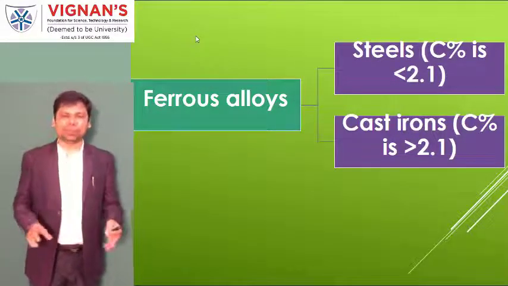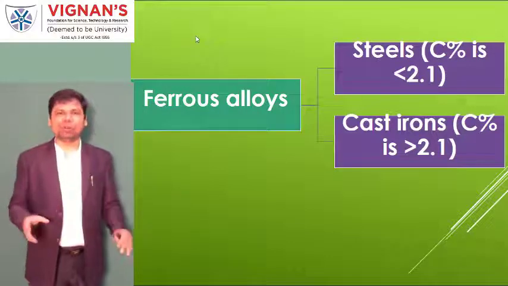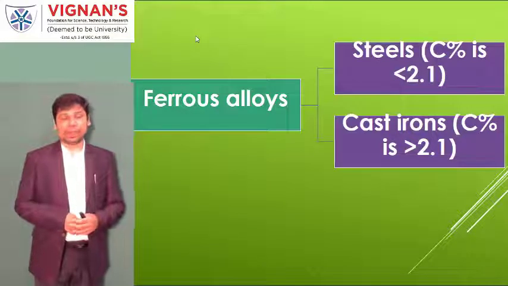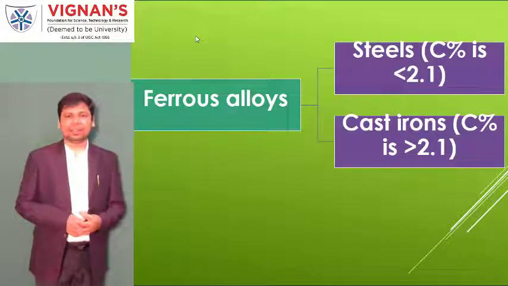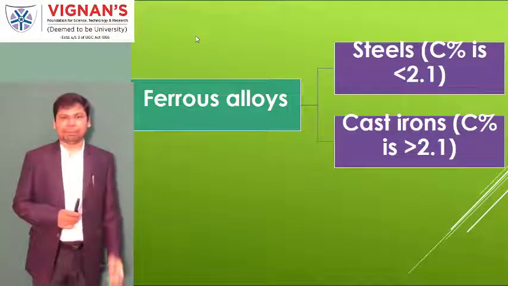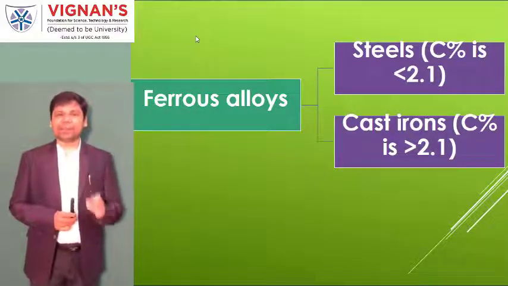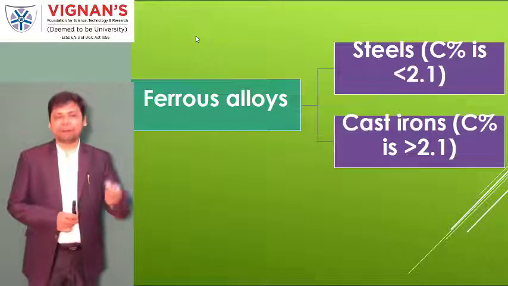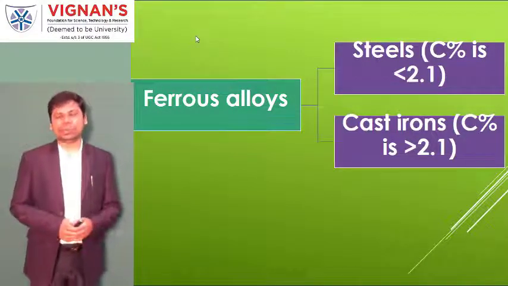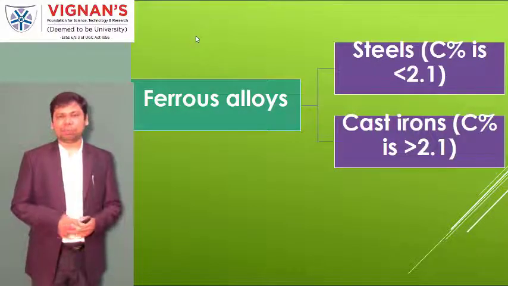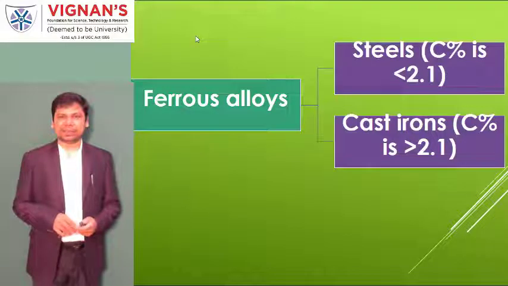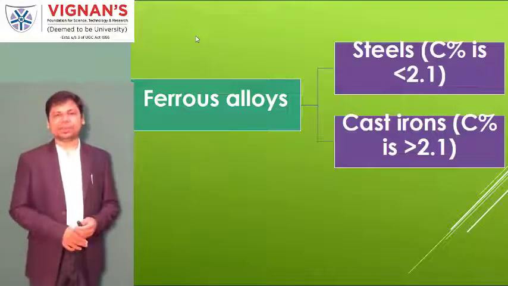There is no use of that material, and no application has been found for that combination. And moreover, in cast iron, I mentioned 2.1 to 6.67, but in real practical applications, the carbon usage is only about 4.5 percent. We call more than that a cast iron, but the applications are limited.